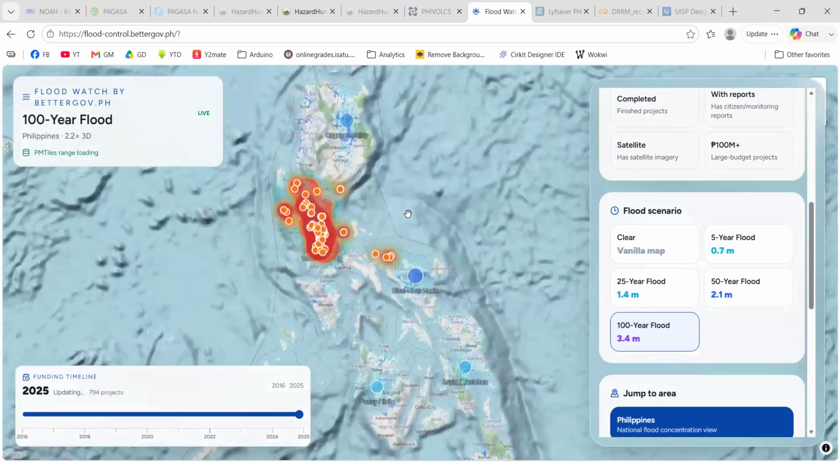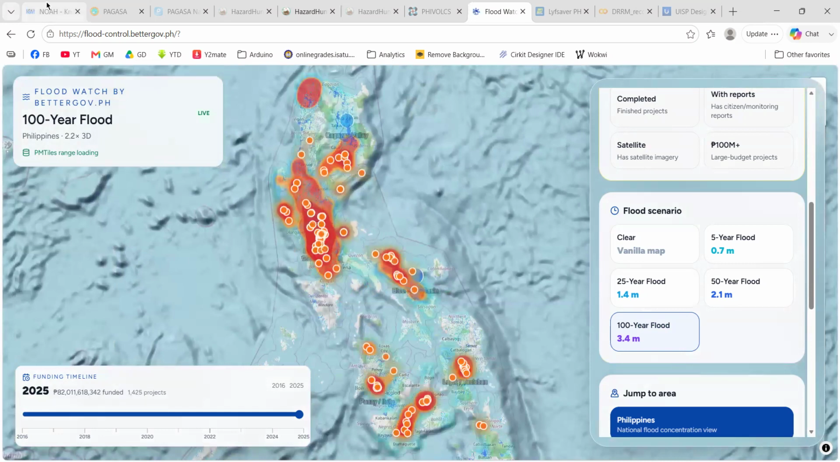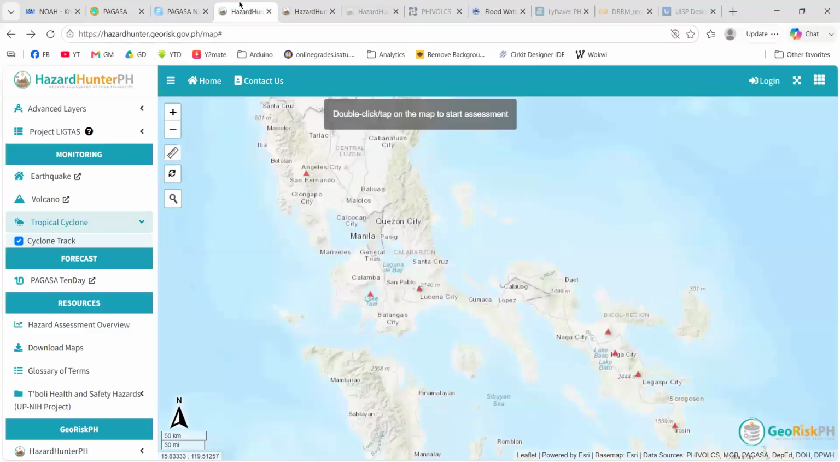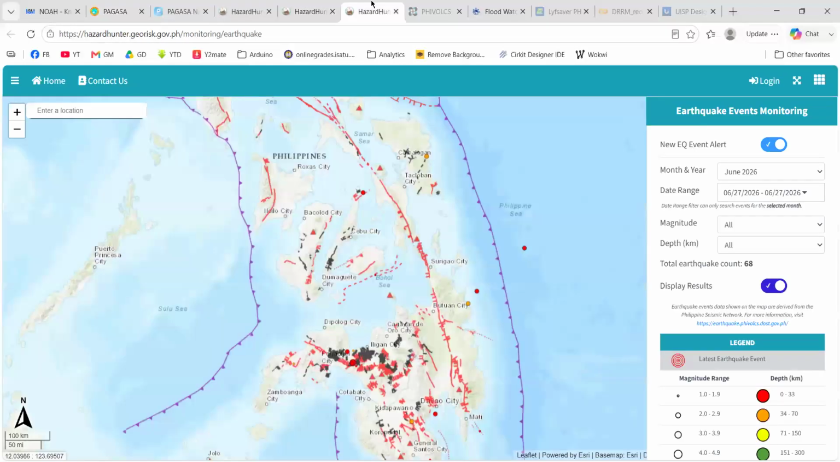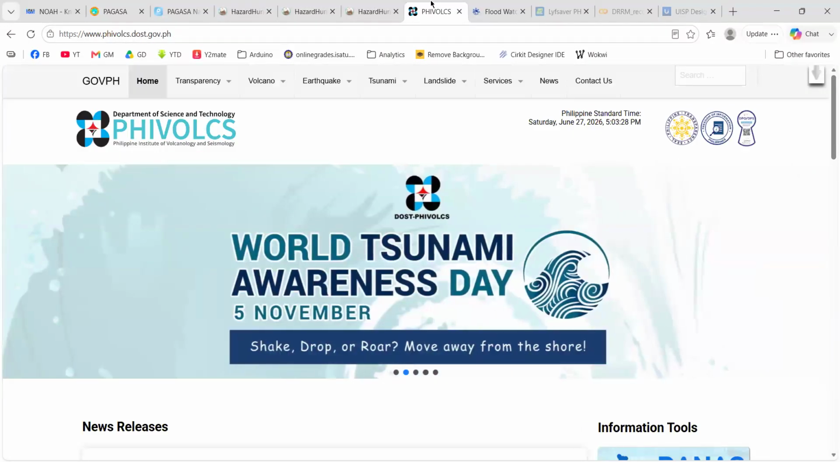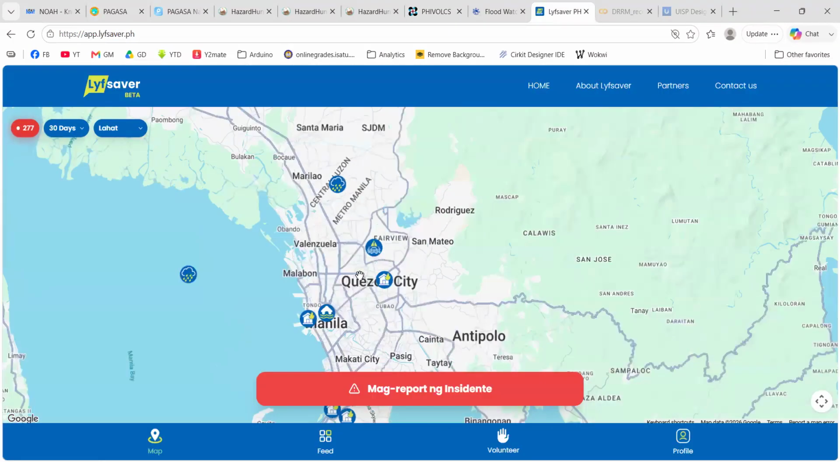Although in reality, there are many other apps that can actually be used for disaster response. Okay, the apps provided by FIVOLS and Pag-asa and even Project NOAH can be used for disaster response as well as this app, Lifesaver. And that's what we are going to talk about now.